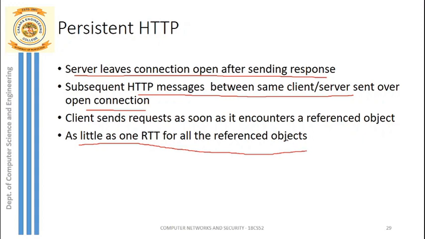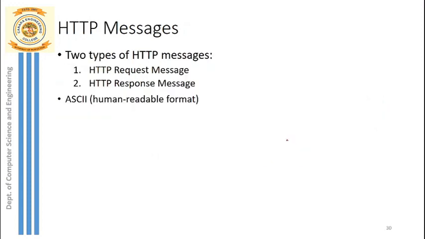Why? Because there is no need for multiple RTTs for multiple connections. We have only one TCP connection, so 1 RTT is enough for the entire set of objects. That is the main advantage of a persistent connection over a non-persistent connection.